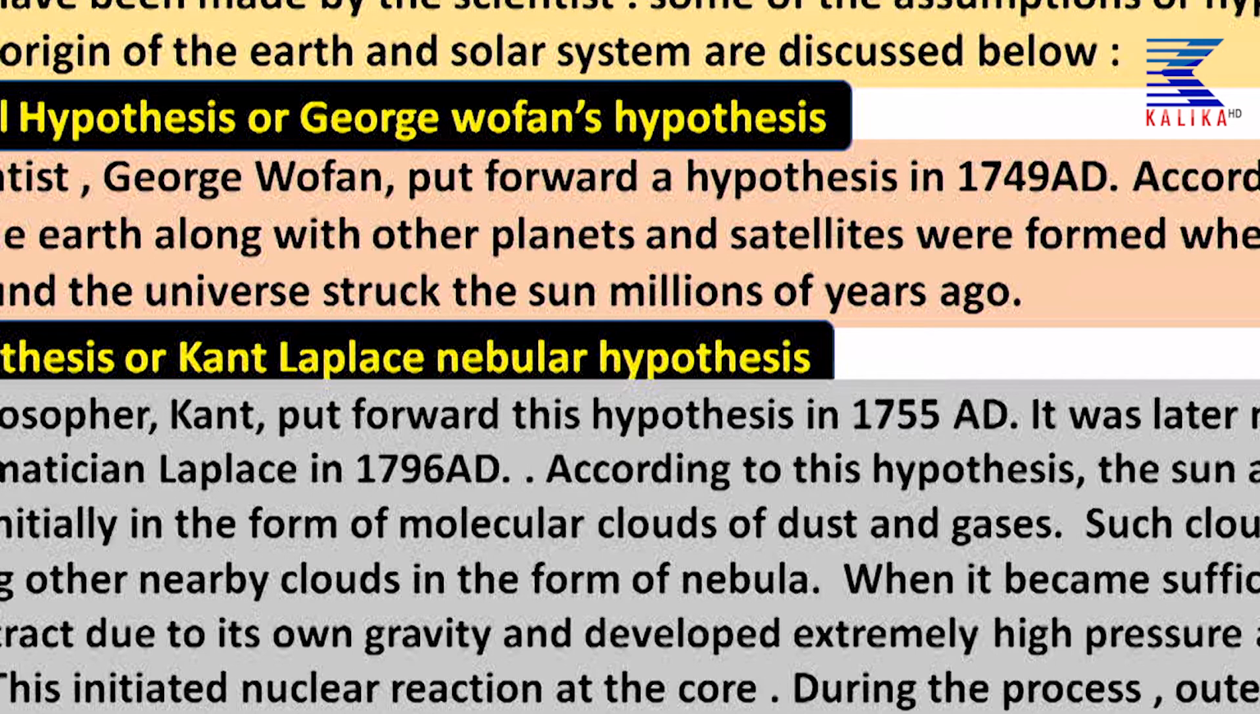Now, let us talk about various hypotheses regarding the origin of the earth. Actually, I said already before, the question about the origin of the earth is always an unsolved question. Different assumptions, that is, considerations, are not fact; they are just what scientists have thought about the origin of the earth. Assumptions have been made by the scientists. Some of the assumptions or hypotheses regarding the origin of the earth and solar system are discussed below.